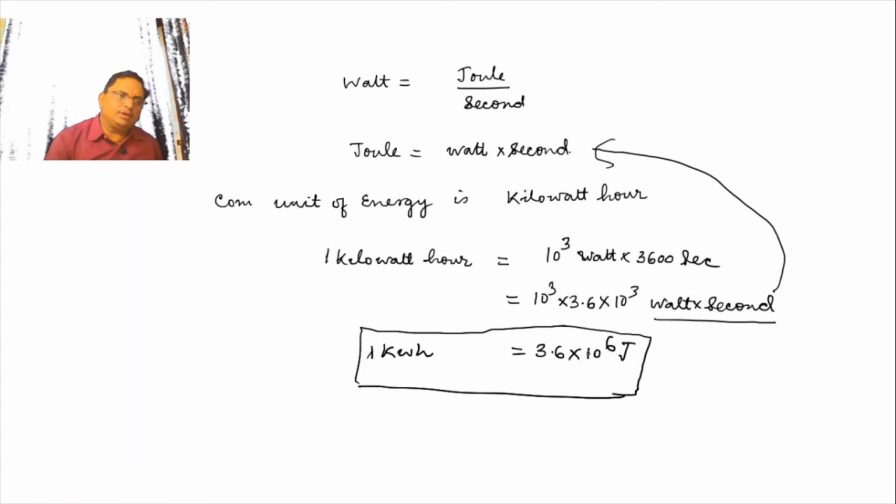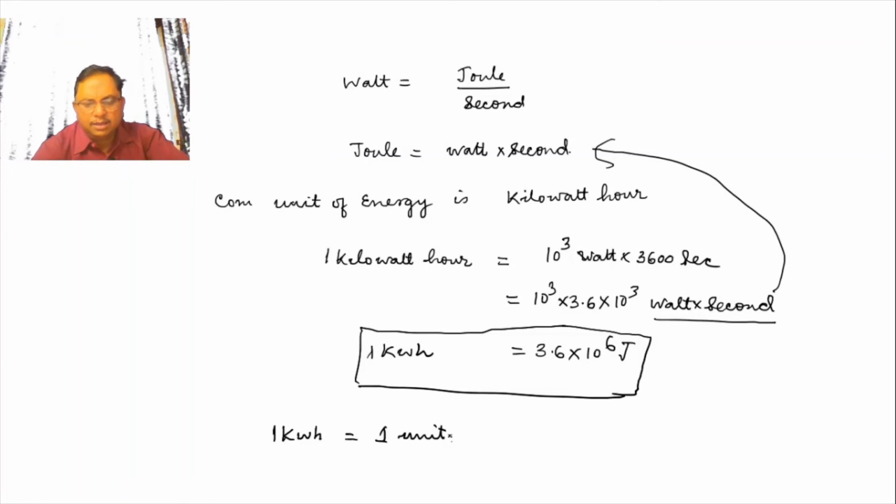It means if 1 kilowatt of energy is consumed in 1 hour, the energy will be 3.6 into 10 to power 6 joule. The Board of Trade Unit of electricity is considered 1 kilowatt hour is 1 unit. When you use electricity, you find how many units you are using, that is in kilowatt hour.